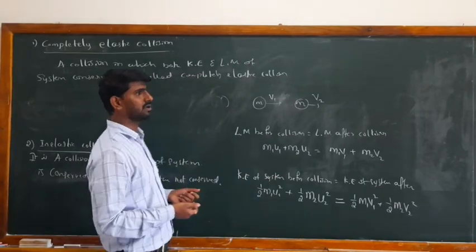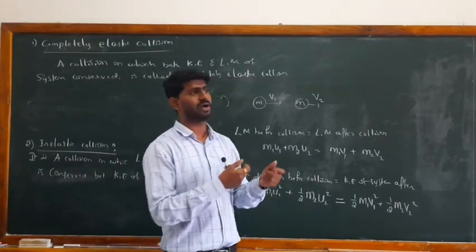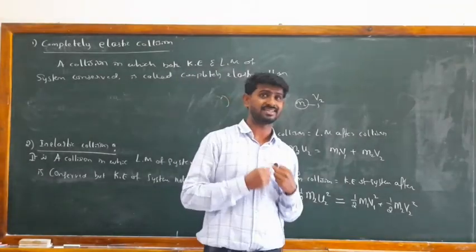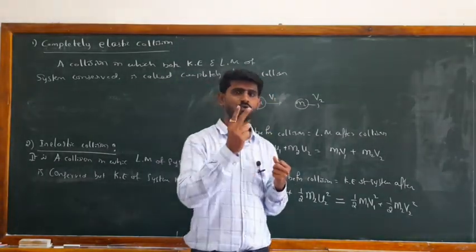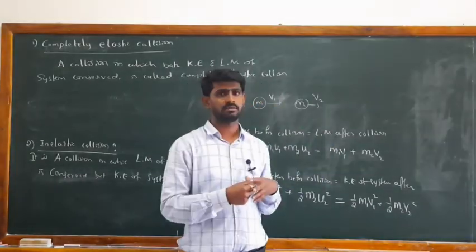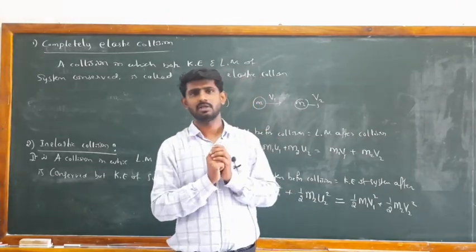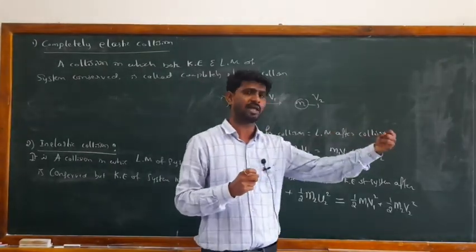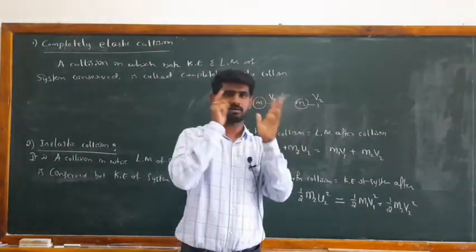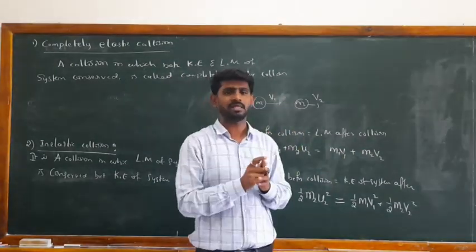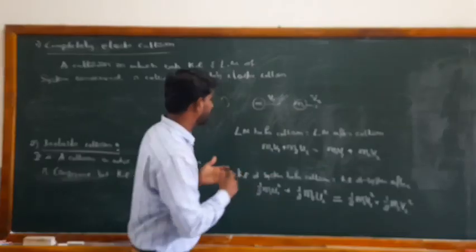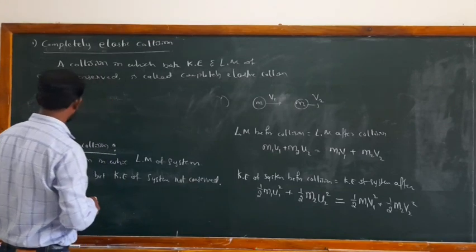What are the examples? There are so many examples. For example, if you fire a gun, initially the system was at rest. The system consists of two bodies, two particles: the gun and the bullet inside it. After the firing, the bullet moves in one direction and the gun moves in the other direction. Here the linear momentum is conserved, but the kinetic energy of the system is not conserved. So these are examples of inelastic collision.